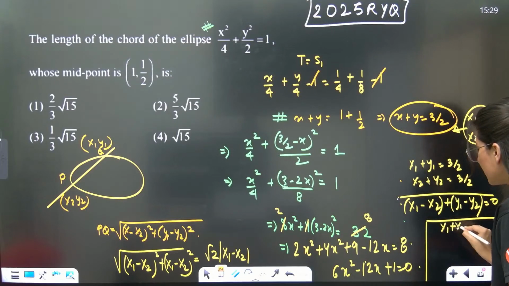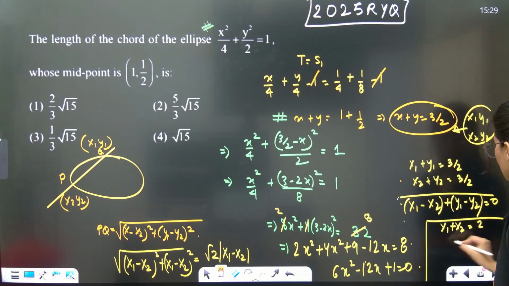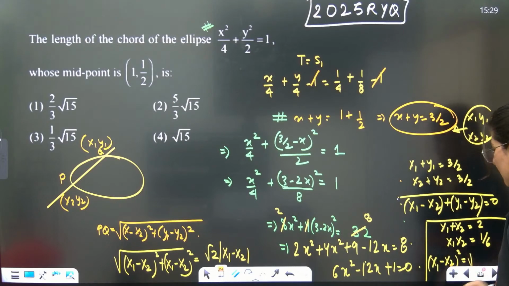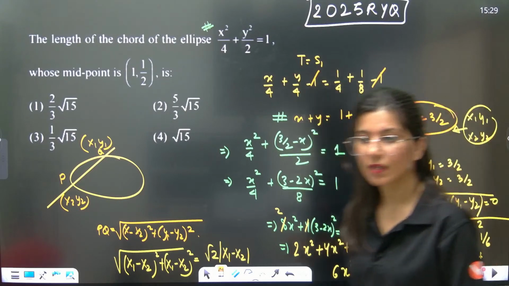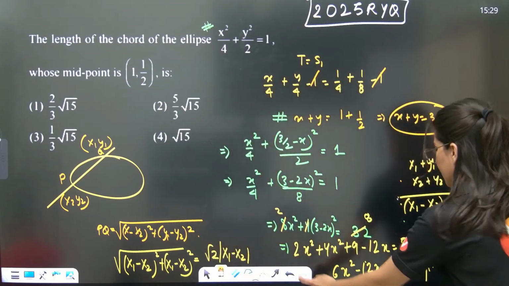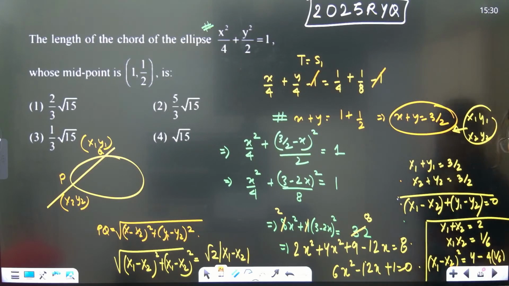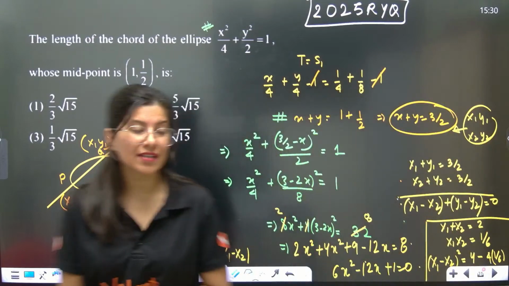Now just tell me, you want x1 minus x2, so x1 plus x2 is what? Ma'am, minus b by a, that is 2. x1 into x2 will be 1 by 6. x1 minus x2 whole square will be equal to what? Ma'am, (x1 plus x2) whole square, that is 4, minus 4 times x1 x2. So minus 4 into 1 by 6. So this is 4 minus 2 by 3.